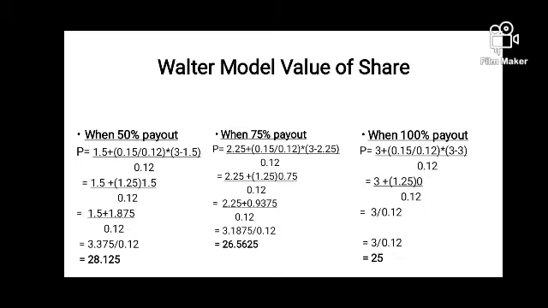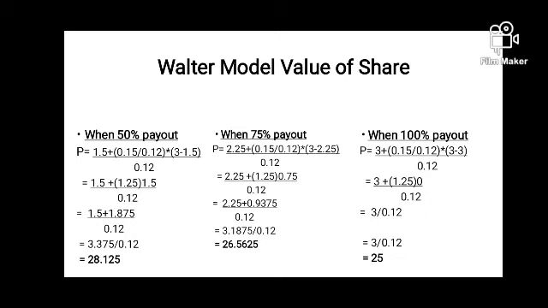So as per Walter, when R is greater than K, the company should pay 0% dividend. Now let's see the last calculation when there is 100% payout. So the value of share will be 3 plus, everything the company will be paying as dividend, so 3 plus 0.15 divided by 0.12 multiplied by, nothing is left, all the company has paid as dividend, so 3 minus 3, 0. So 3 divided by 0.12, that comes to 25.